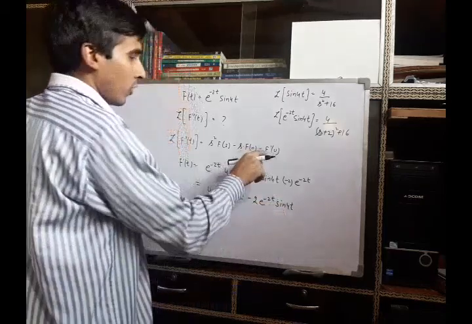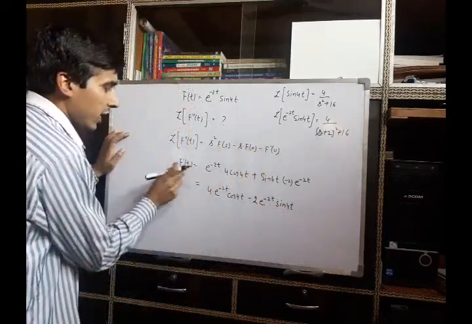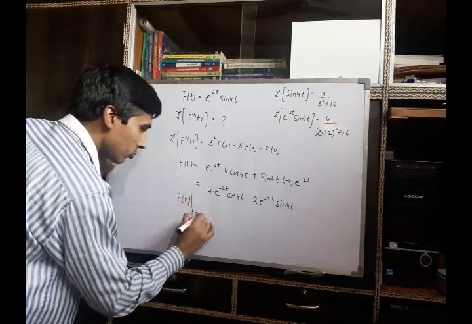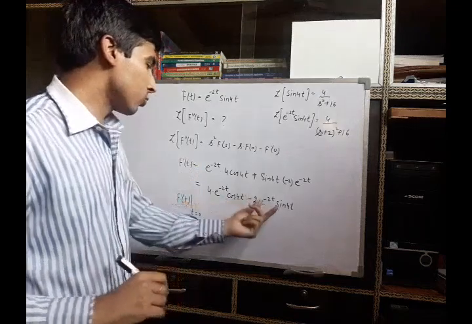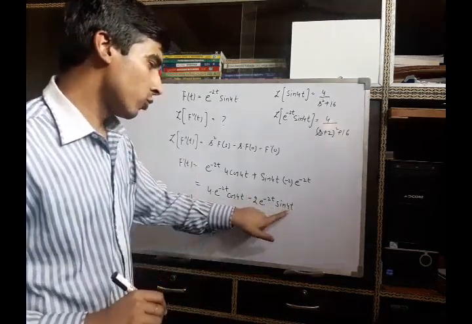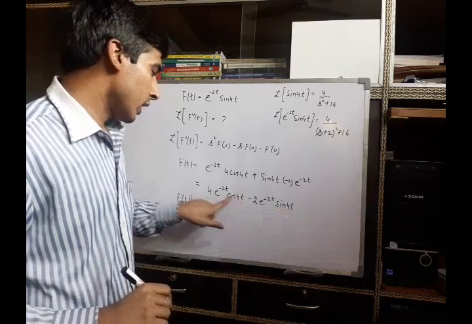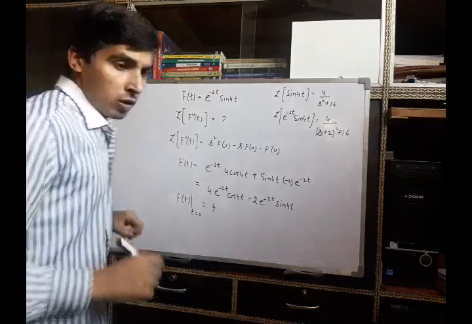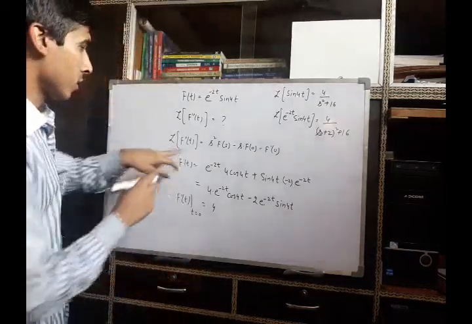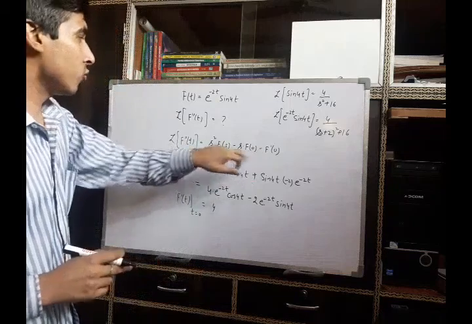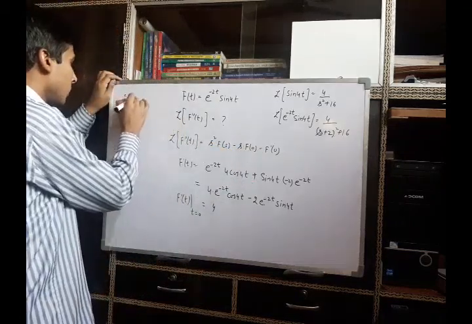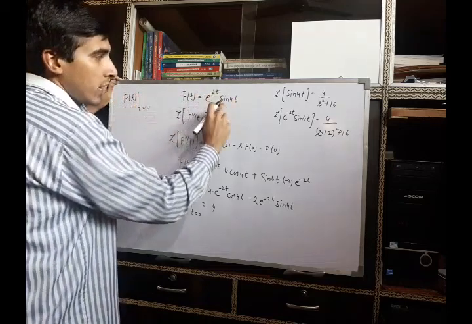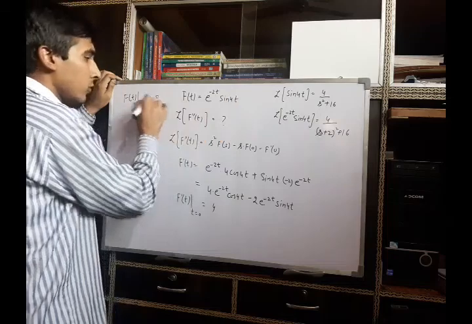Now we have to find the value of the derivative function at t equal to 0. So f prime t at t equal to 0. When you put t equal to 0, this will go to 0 and this will be 1 and this will also be 1, so the value will be 4. Now we will find the value of f0. What is the value of f0? Put t equal to 0 here, you will get e raised to power 0 is 1 and sine 4 times 0 is 0, so this will be 0.